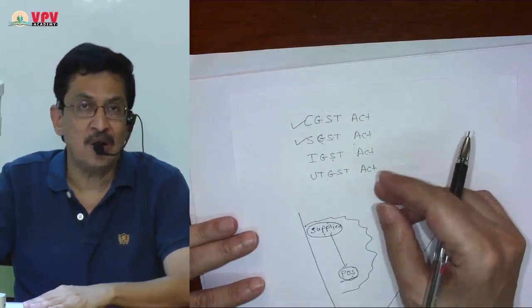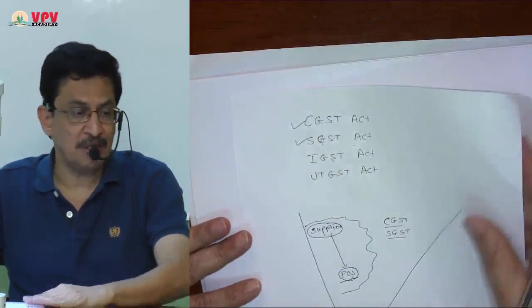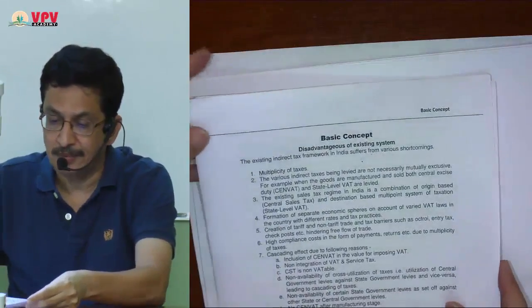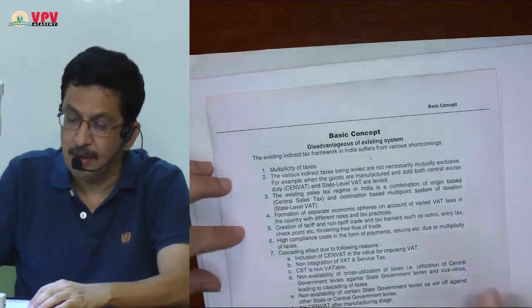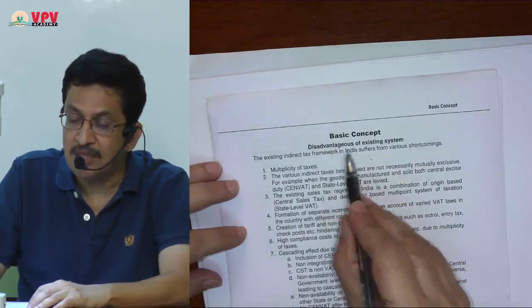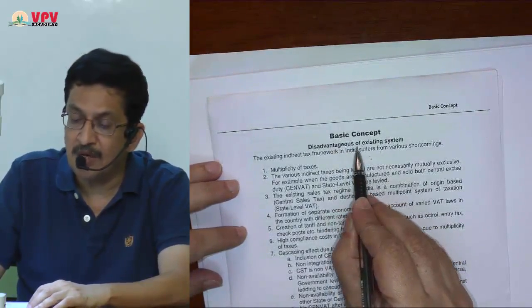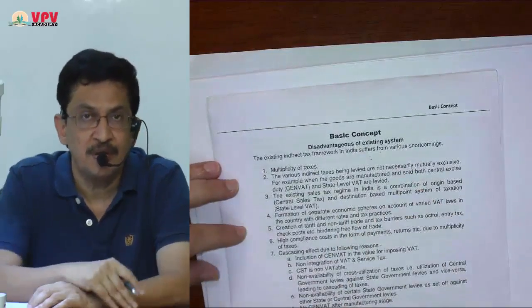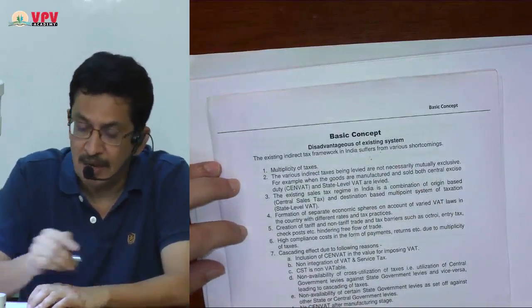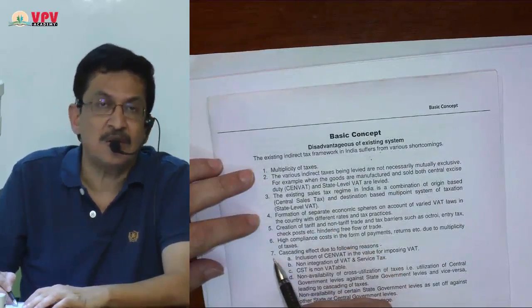Now, having said all this, let us open the material, the basic material, and let us go in order. Here I am on page number 1. What are the disadvantages of the existing system? That is the first possible question, and there are 7 disadvantages.